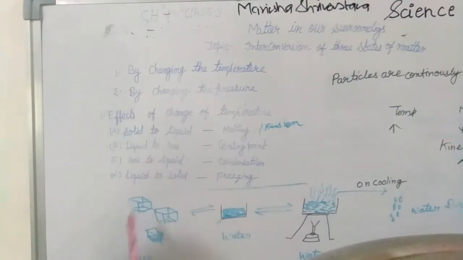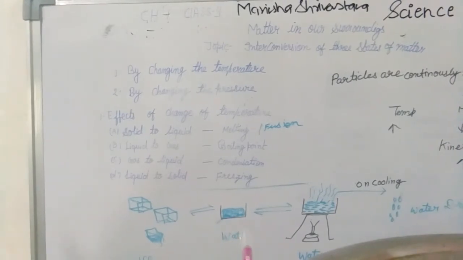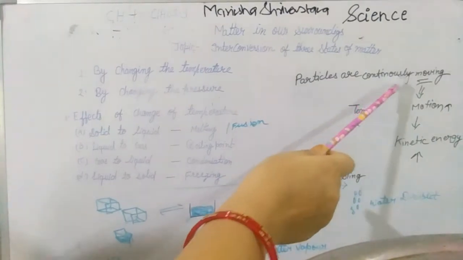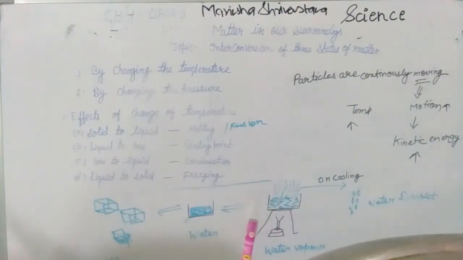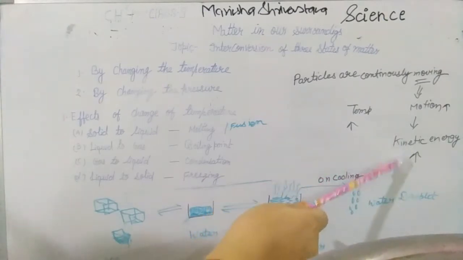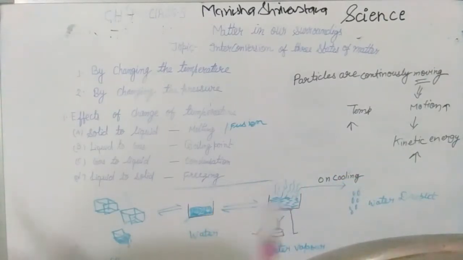The first I am discussing today is the effect of change of temperature. When we increase the temperature, there is a change in the particles of different states of matter. In the previous video I taught you the characteristics of matter. One point is that particles are continuously moving. Moving means the particles are in motion, and this motion is related to kinetic energy, which you read in physics.